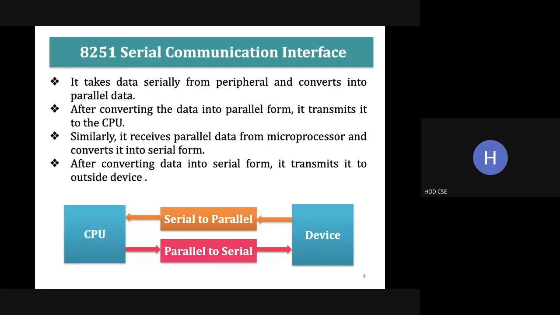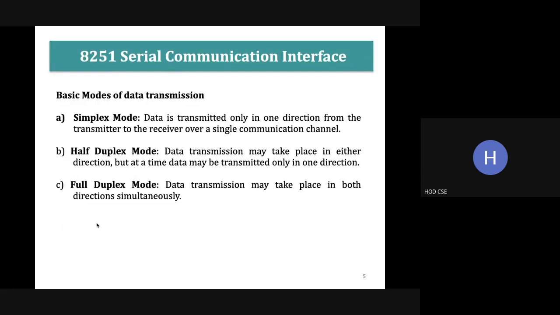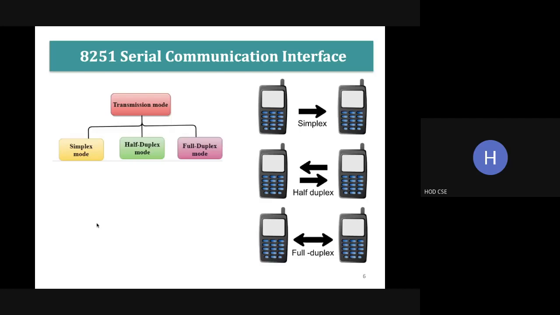So the 8251 is a serial communication interface which is used to transfer data in serial. Previously we studied the 8255, the programmable peripheral interface, which is used to transfer data in parallel. Now we know the basic modes of transmission: simplex mode, half duplex mode, and full duplex mode. These are the basic transmission modes we have.